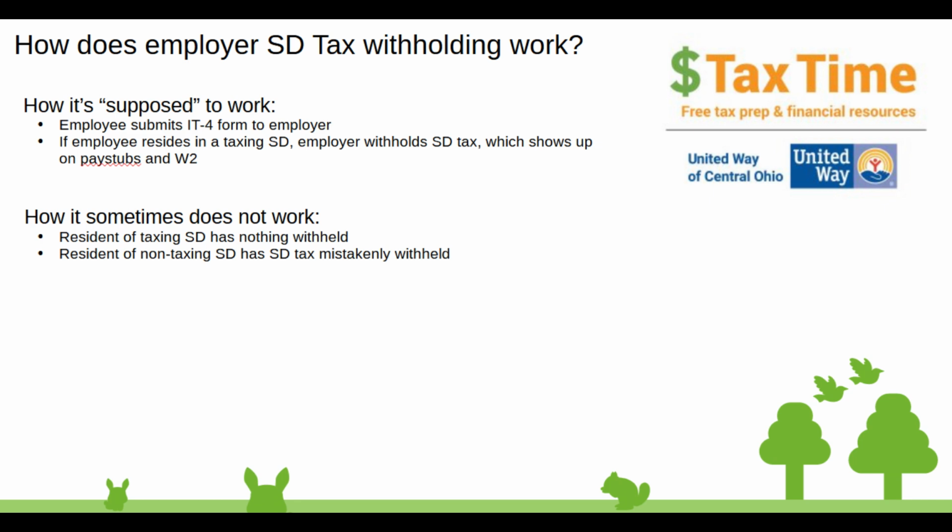Now, it sometimes does not work, and this is something we see all too often. We see residents of a taxing school district have nothing withheld, or a resident of a non-taxing school district has school district tax mistakenly held. And in subsequent videos, we're going to learn how to deal with both of these scenarios.